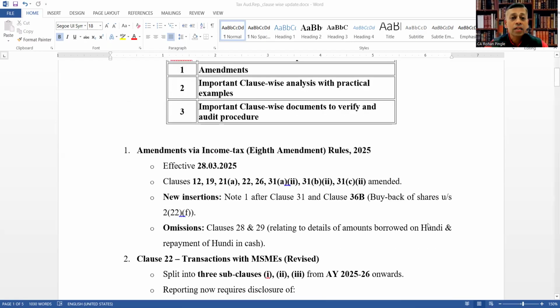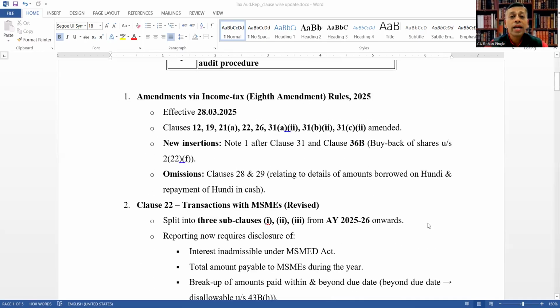So let's start. What are the amendments via Income Tax 8th Amendment Rules 2025 that are effective from 20th March 2025? The clauses amended are clause 12, clause 19, clause 21 subclause A, clause 22, clause 26, clause 31 subclause A Roman 2, clause 31 subclause B Roman 2, and clause 31 subclause C Roman 2.